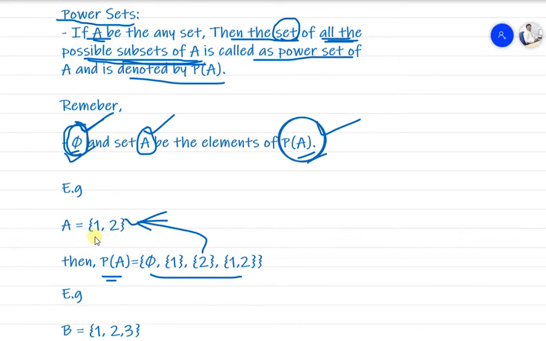Here we take an example. We have only two elements in our set A, and we have to find the power set of A. So obviously phi is an empty set.